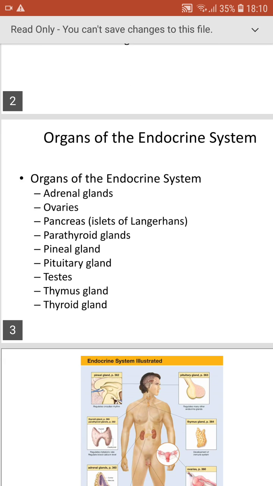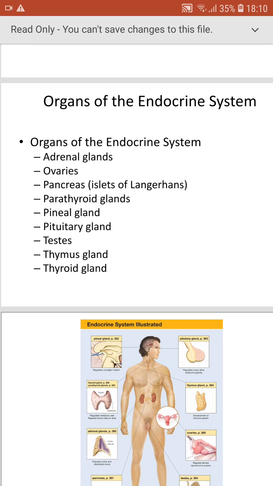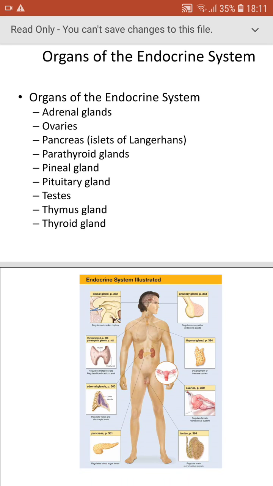Coming to the next, let's see again the organs of the endocrine system. The organs of the endocrine system are the adrenal glands. The adrenal glands are located just on top of the kidney, and each adrenal gland has two parts: the adrenal cortex and the adrenal medulla. The very outer layer we call the cortex, and the inner we call the medulla. The cortex will produce the hormones called glucocorticoids and mineralocorticoids. The medulla will produce the hormones epinephrine and norepinephrine, which are also said to be catecholamines.